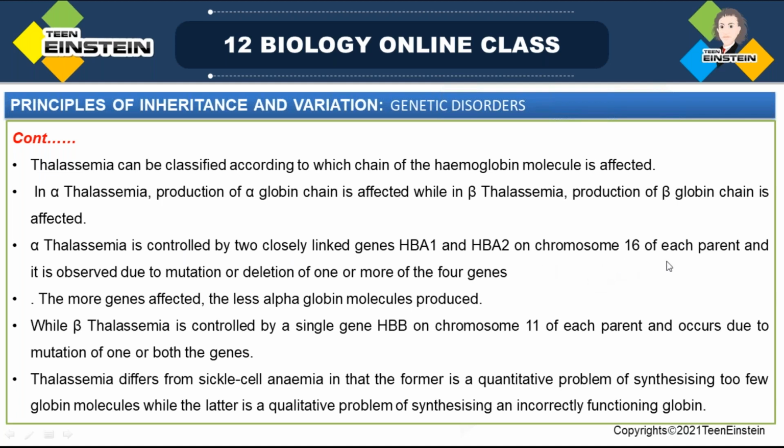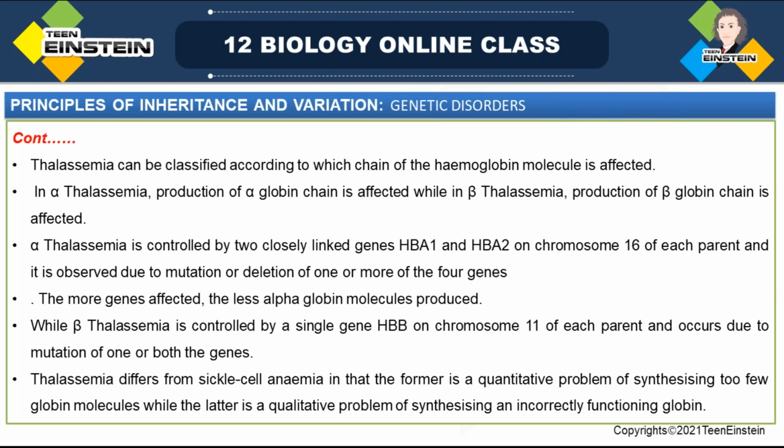and it is present on chromosome 16 of each parent, and it is observed due to mutation or deletion of one or more of the 4 genes. Alpha thalassemia is controlled by two closely linked genes, HBA1 and HBA2. So the more genes affected, the less alpha globin produced. When more genes are affected, alpha globin chains will be produced in very small quantity.